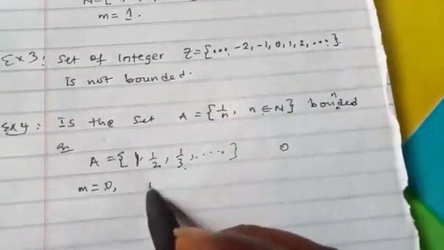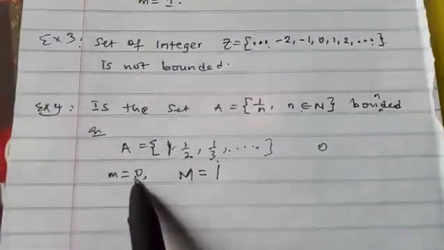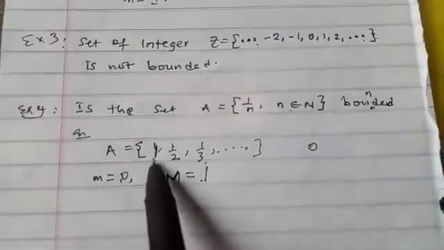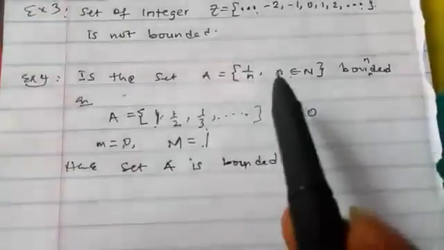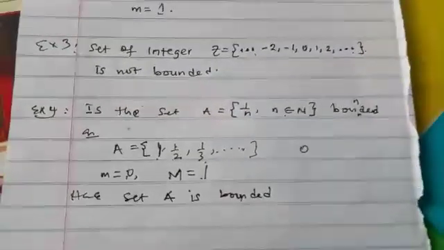So from that place, I can say that capital M is 1. So it is bounded below by 0 and is bounded above by 1. 1 is the highest point there. So in that case, this set is banded. This set A is bounded because it's bounded above and it's also bounded below.